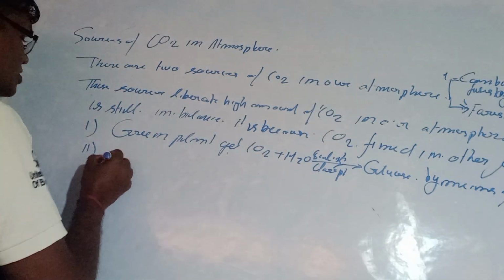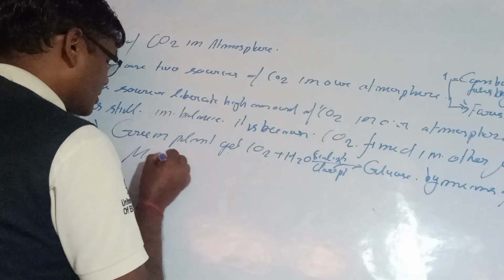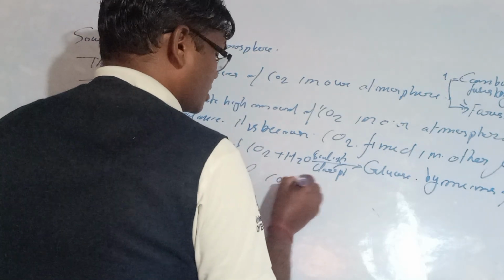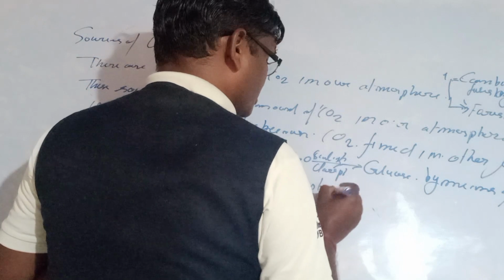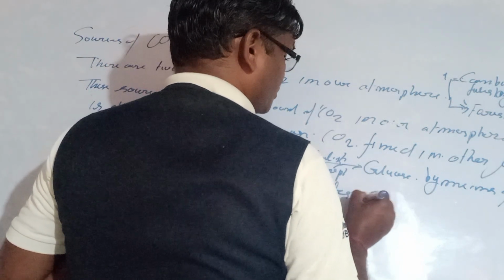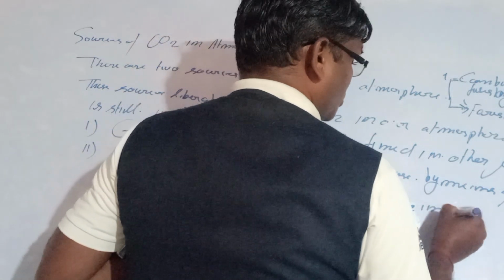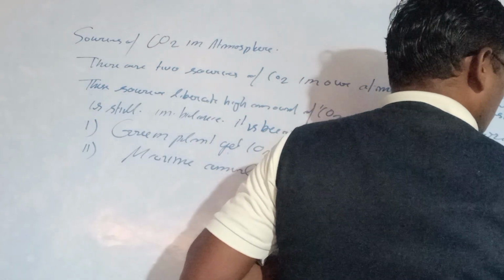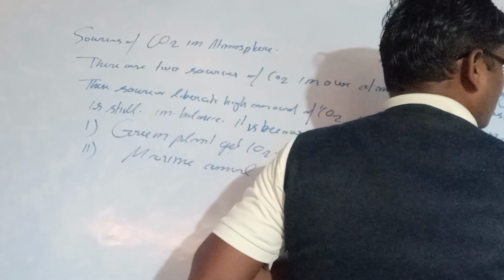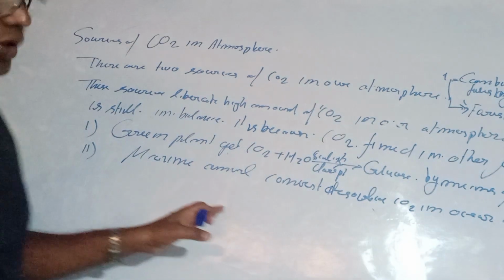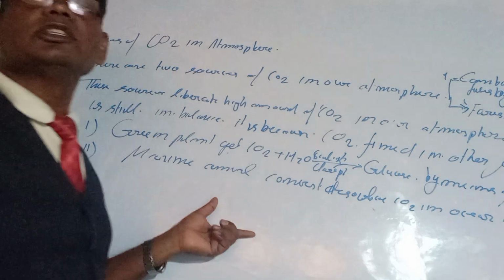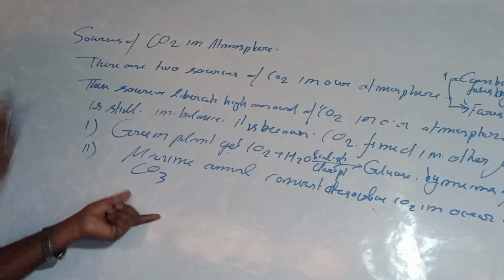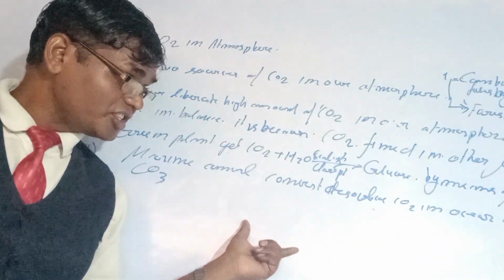And the second part is marine animals. Marine animals convert the dissolved CO2 in the ocean into the formation of their shells. The shell is made up of calcium carbonate, CaCO3. So it is converted into carbonate form, and the carbonate forms the shell.